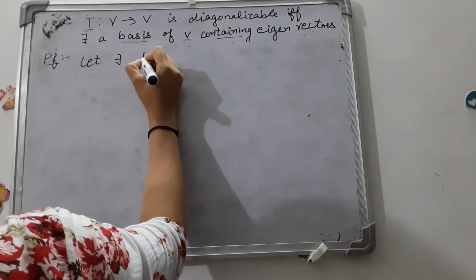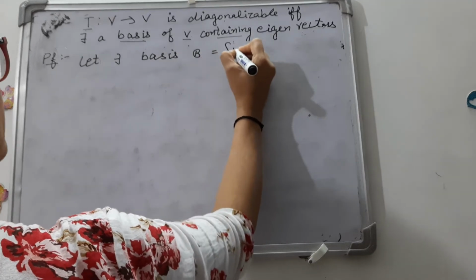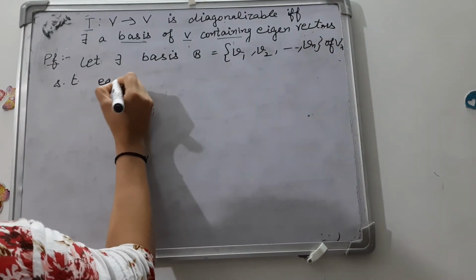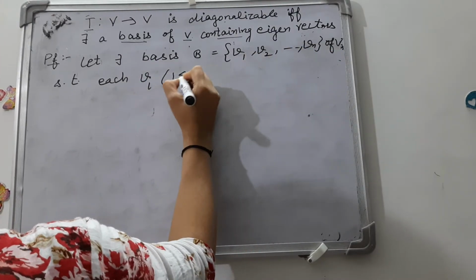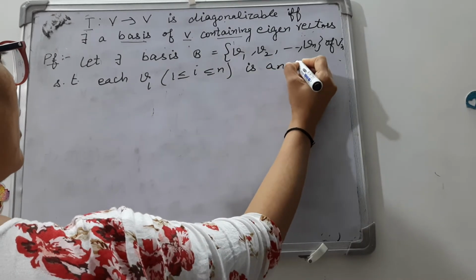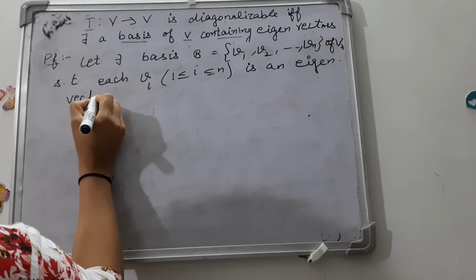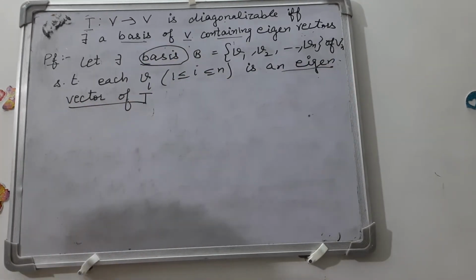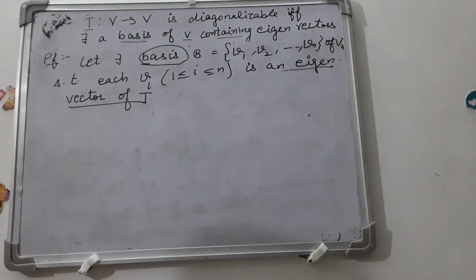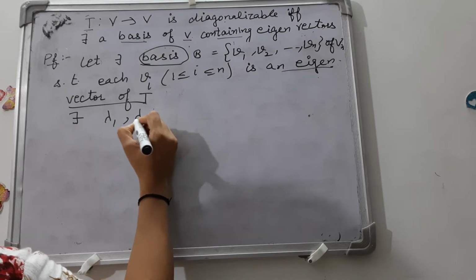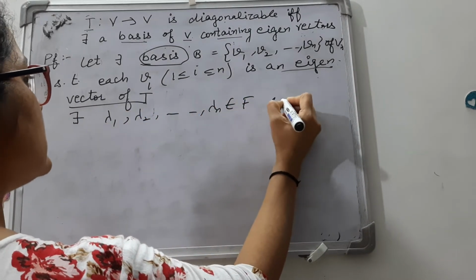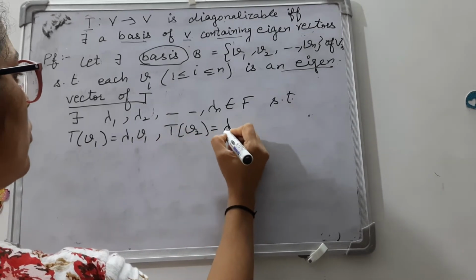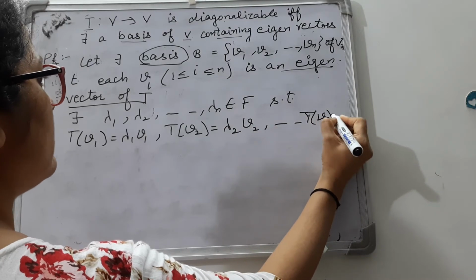Conversely, let there exist a basis B equal to v1, v2 up to vn of V such that each vi, where i varies from 1 to n, is an eigenvector of T. If v1, v2, vn are eigenvectors, then there exist lambda 1, lambda 2 up to lambda n belonging to F such that T of v1 is lambda 1 v1, T of v2 is lambda 2 v2, up to T of vn is lambda n vn.